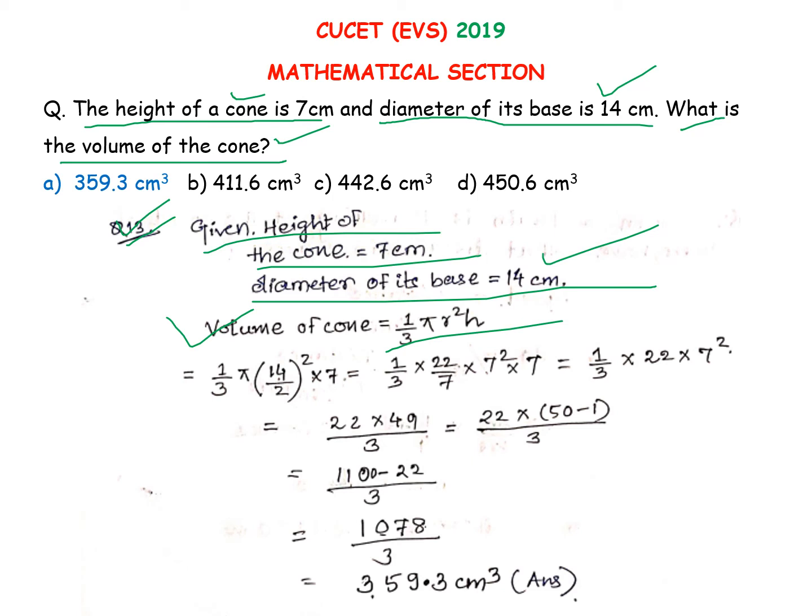Putting in the formula, we know that the radius is half of the diameter. So here we will get 22 into 49 by 3. But in order to make the calculation smaller, you should always use the distributive law. So you will convert this 49 into 50 minus 1, and it will give rise to 359.3 centimeter cube. So this is the answer.